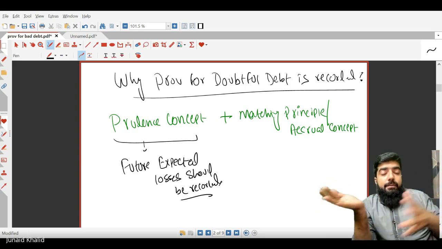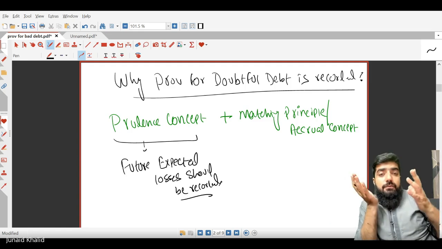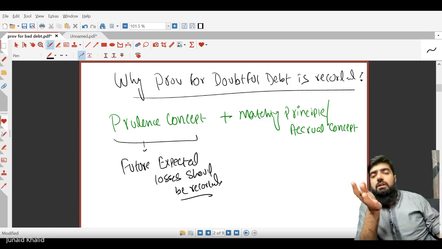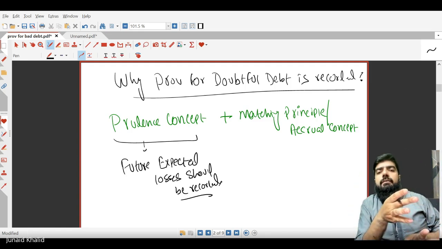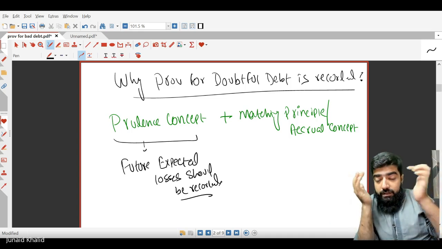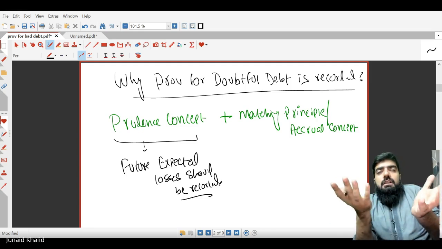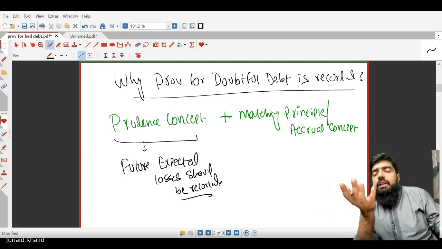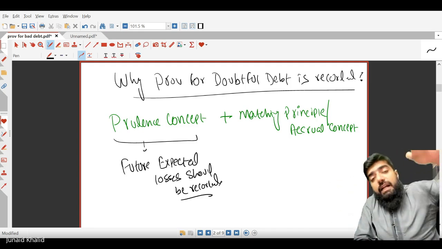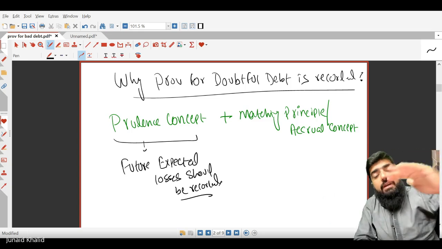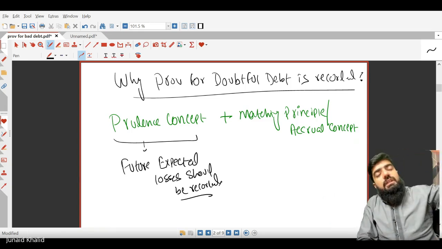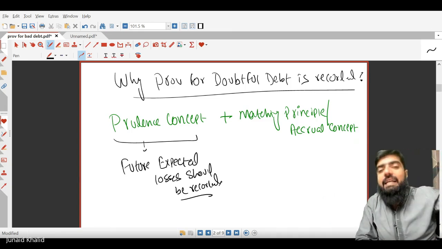We are recording it because the prudence concept states that if you can forecast an estimated loss, just record it right now, right away. Why? Because that is prudent. Prudent means samajhdari. Since you can see the loss, why are you not recording it? Just record that loss so that your accounts are fair enough, and the users and shareholders will not be misguided or given false hope.